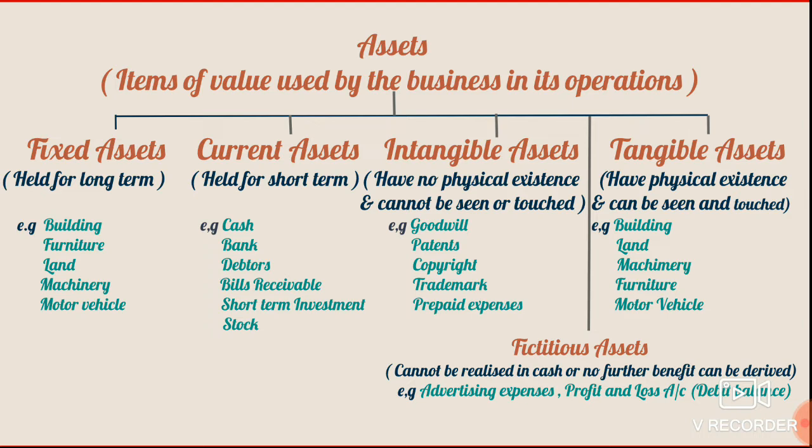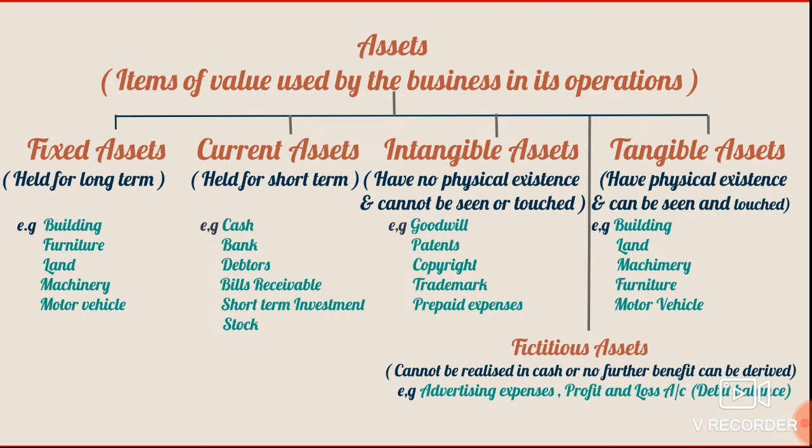The debtors can be converted into cash in a very short period of time. Bills receivable are also they can be converted into cash within a very short period of time. Short-term investment also can be converted into cash within a short period of time. Stock can be sold and can be converted into cash within a year. So those assets which are held for short term and they can be converted into cash within a short time, or they are also meant for resale, are termed as current assets.